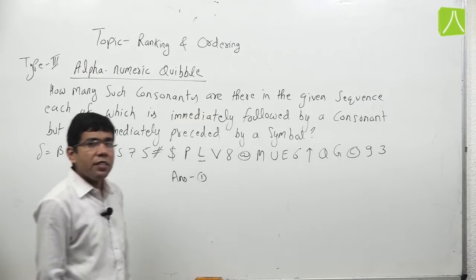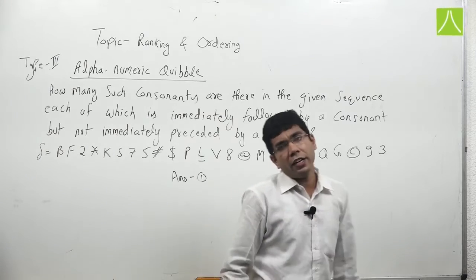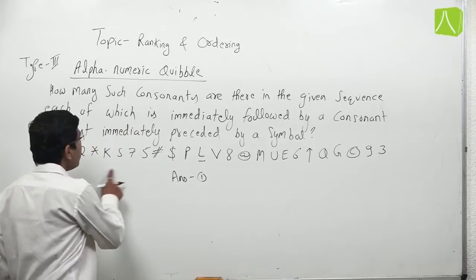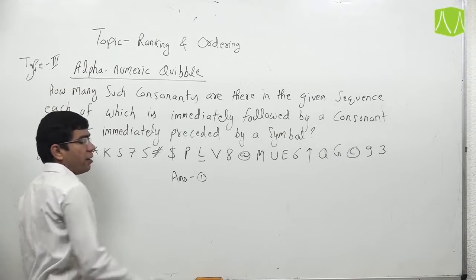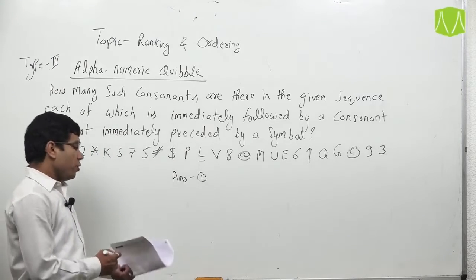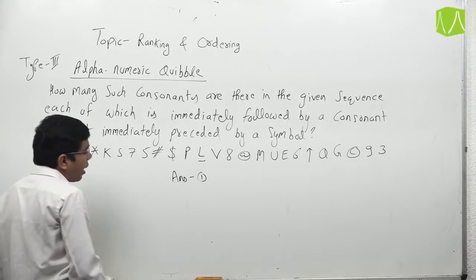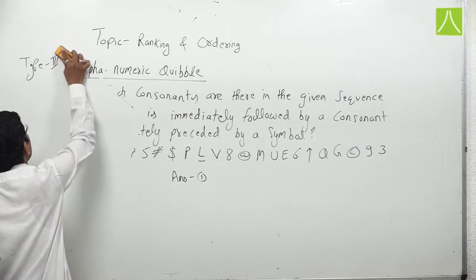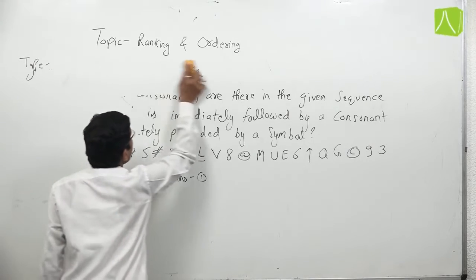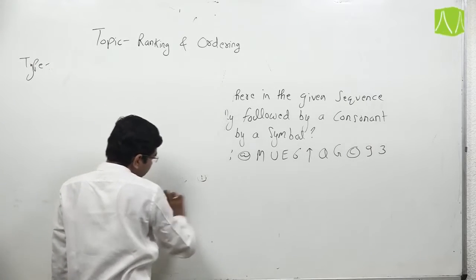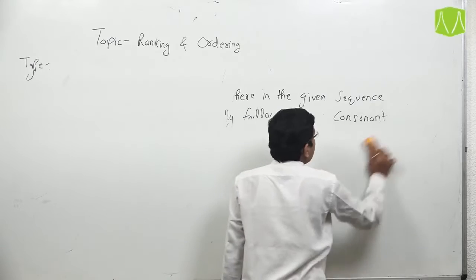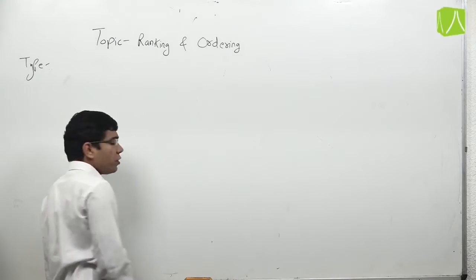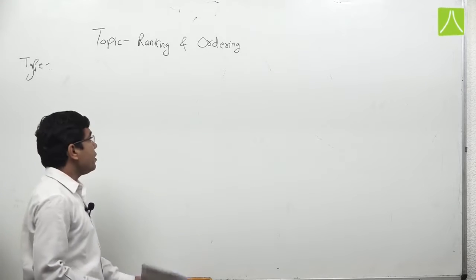In this given series there is only one consonant which is followed by a consonant but not preceded by a symbol, which is L. So our answer is 1. So these three types are based on the sequence of alphabets or numbers or alphanumeric symbols. Next type is very important for the view of NTSC.